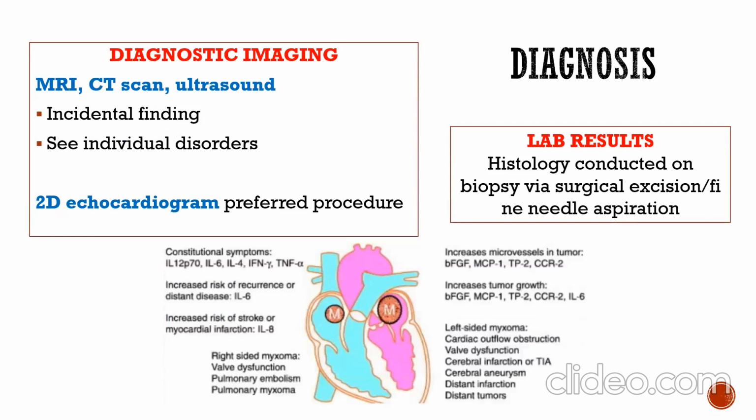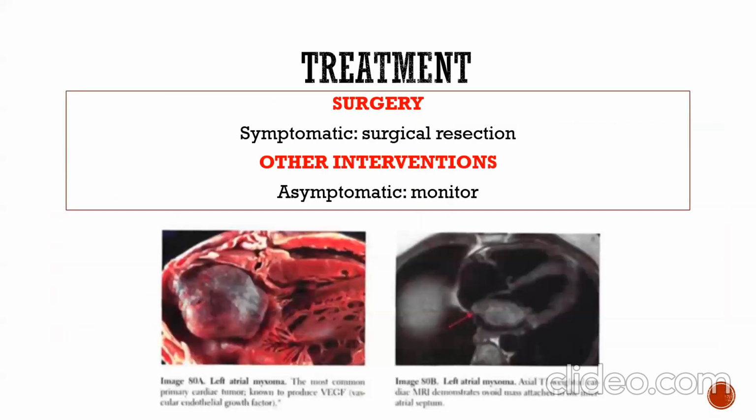Diagnostic imaging is MRI, CT scan, and ultrasound. Incidental finding; echocardiography is the preferred procedure. Diagnosis by lab result: histology conducted on biopsy, with surgical excision or needle aspiration. Treatment is surgical resection for symptomatic patients. Other intervention is symptomatic monitoring of this disease.